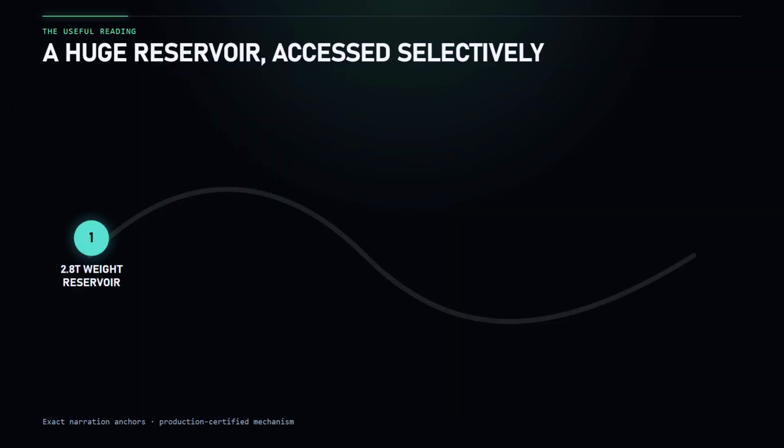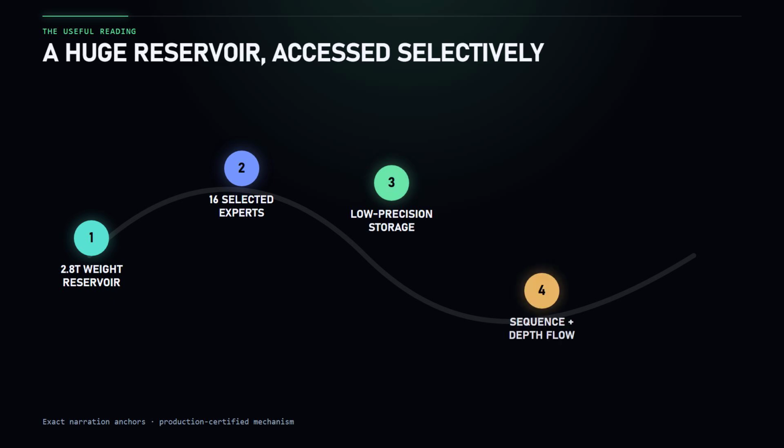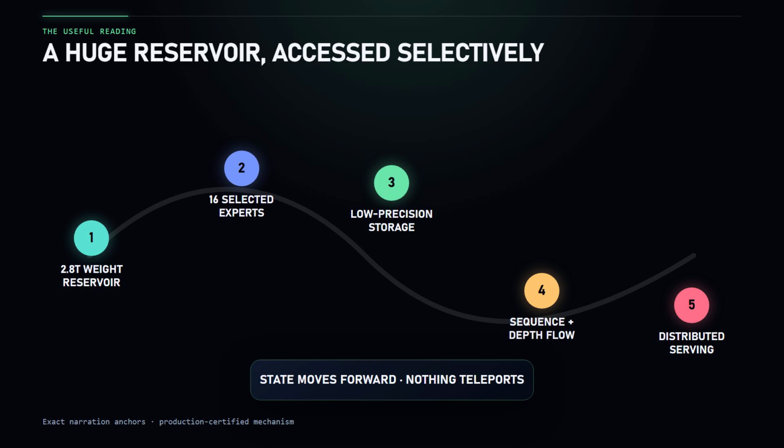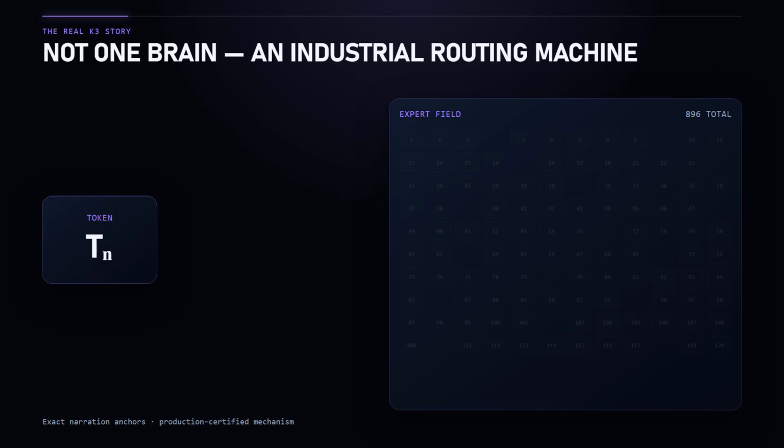The useful way to read Kimi K3's number is this. 2.8 trillion parameters means Moonshot has built an extraordinarily large reservoir of learned weights. 16 selected experts means the model attempts to access that reservoir sparsely. Low-precision weights reduce the memory burden. Kimi delta attention and attention residuals attempt to make information flow efficiently across context and depth, and a large distributed serving system keeps the entire machine moving. That is the real K3 story, not one giant brain waking up for every word.